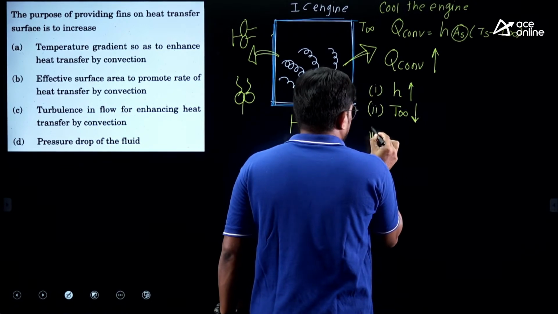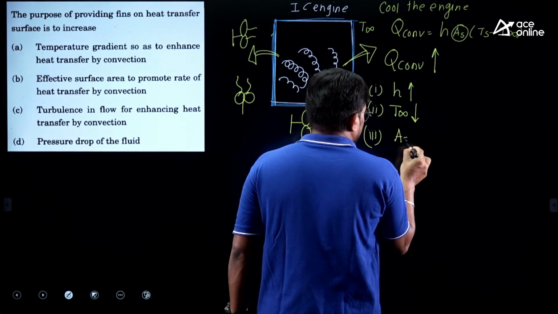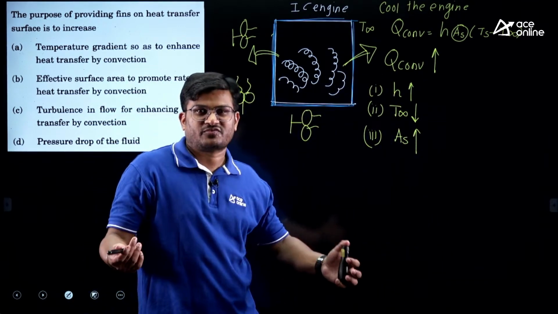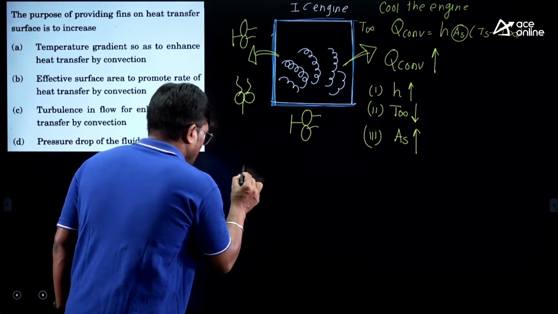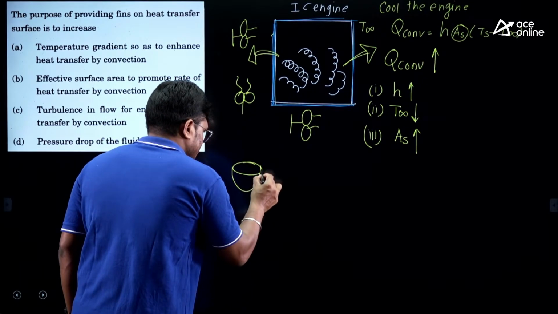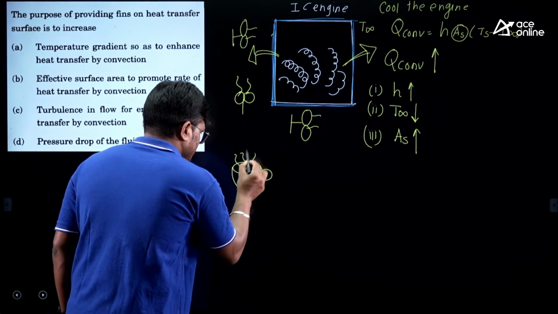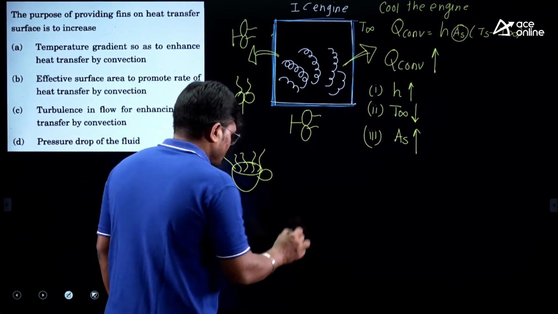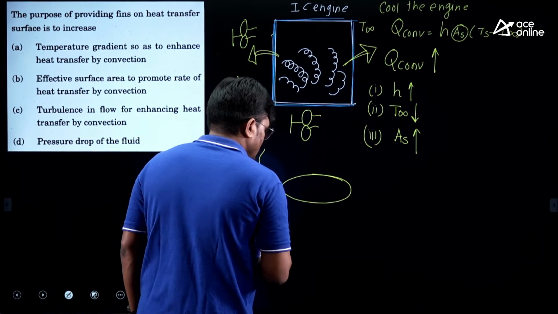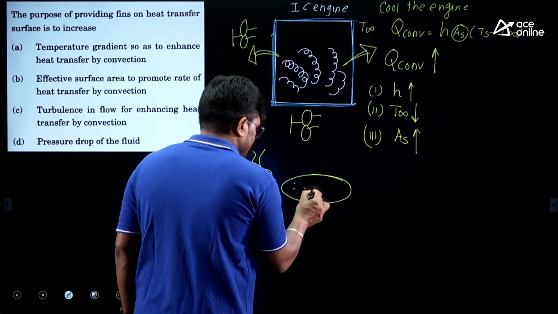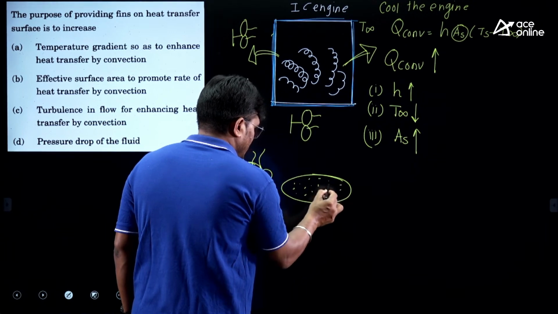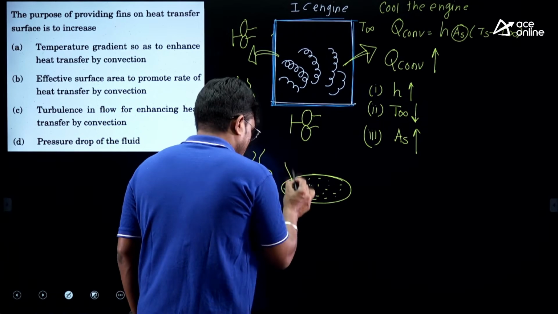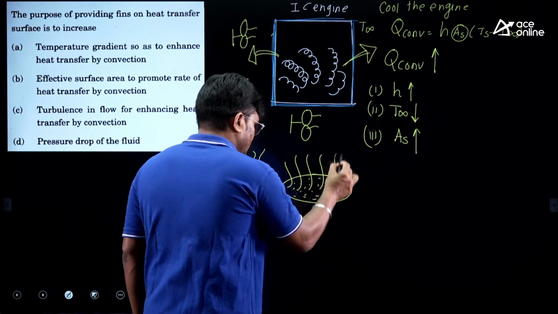What is the third option? You need to increase the surface area. Now an example. Let us say we drink tea every day in a cup. But suppose the same tea is put on this saucer. If you put it on a saucer, there is more area, so because of that, this tea will rapidly get cooled down.